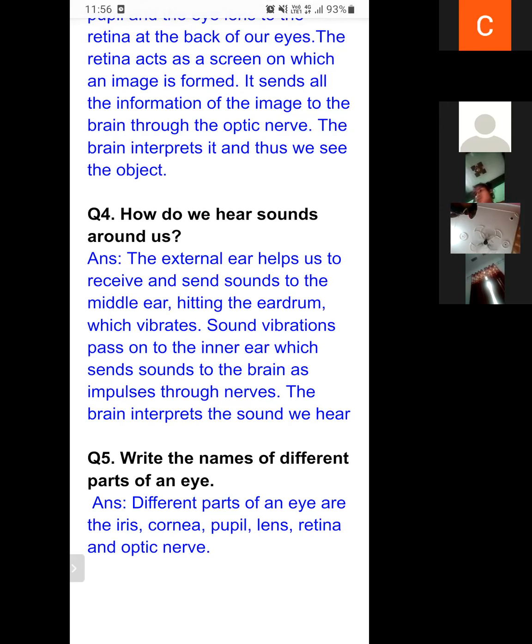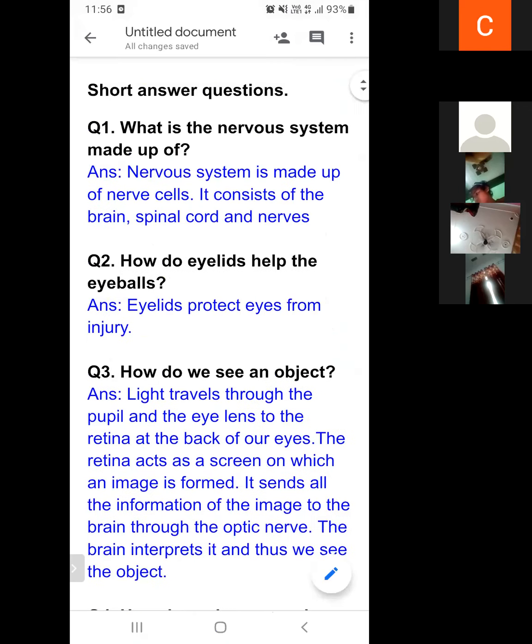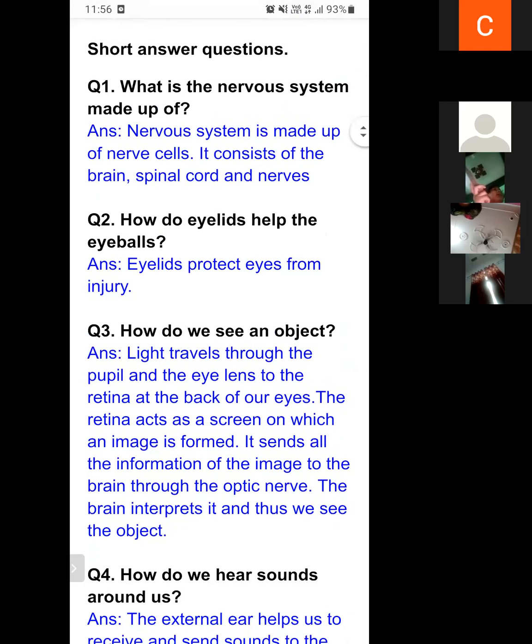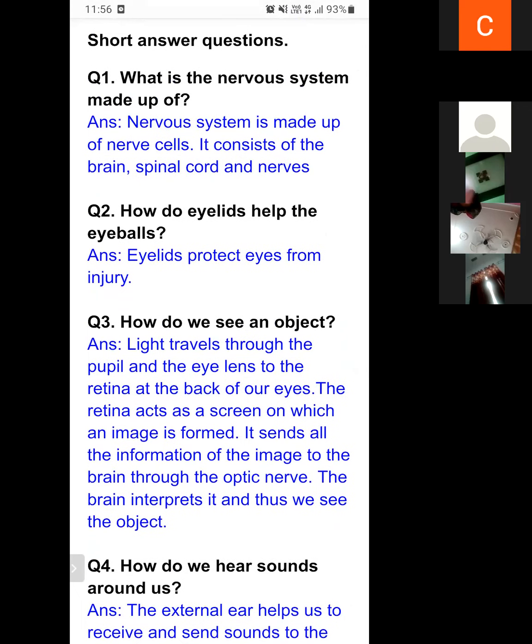So students, I'm going to repeat the short answer type questions. If you have any doubt, it will be removed. Short answer question 1. What is the nervous system made up of? The nervous system is made up of nerve cells. It consists of the brain, spinal cord, and nerves.